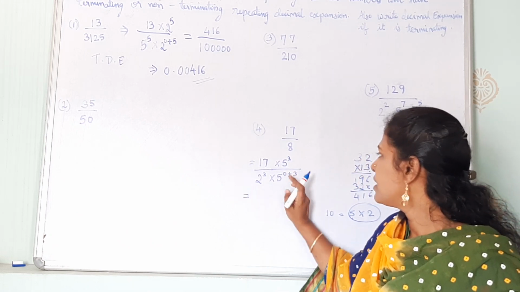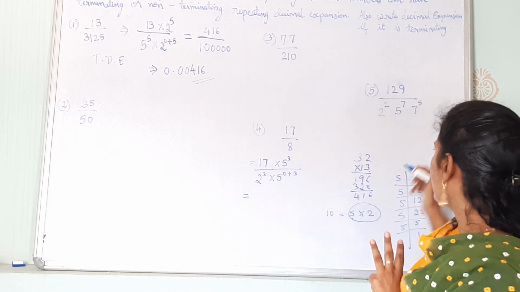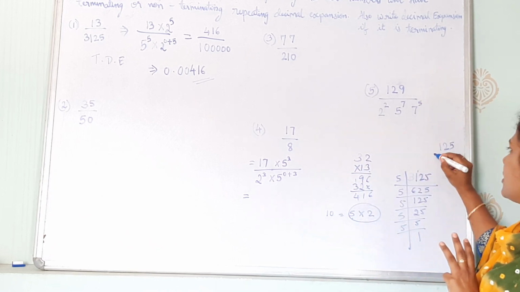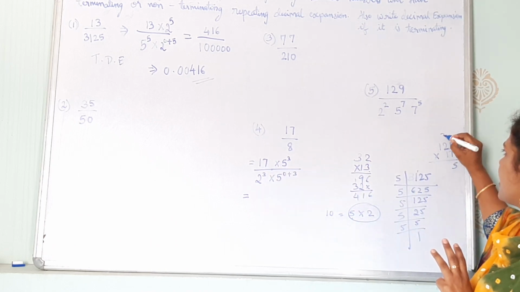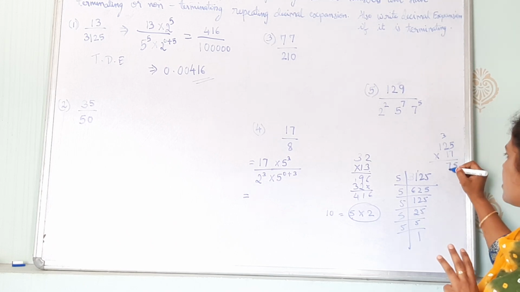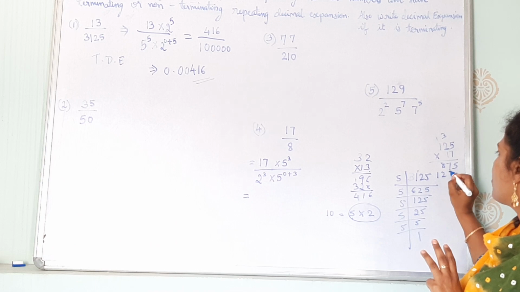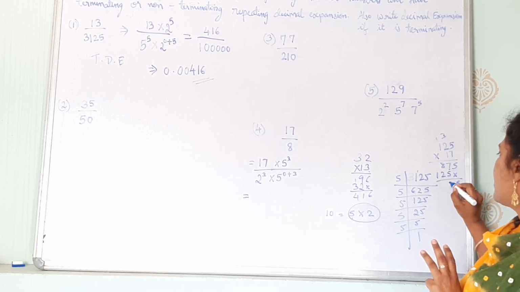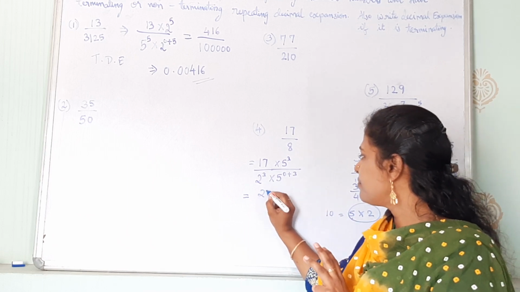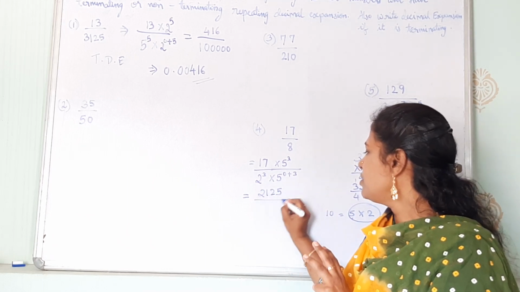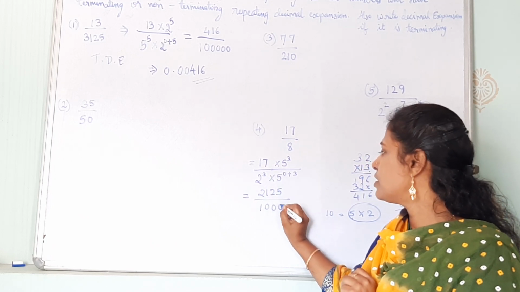Okay, so as much as I added below, that much, 5 power 3, I will multiply above. So what will my next step be? 5 power 3 means 5 fives are 25, 25 fives are 125. So 125 into 17, which we have to multiply. That is 7 fives are 35, 7 twos are 14, 15, 16, 17, 7 into 7 plus 1 is 8. Cross mark. 1 means the same number, 1 2 5. Then 5, 7, 5, 12, 8, 9, 10, 11 and 2: 2125 upon 1 with how many zeros will we put? 3, so 1, 2, 3 zeros.